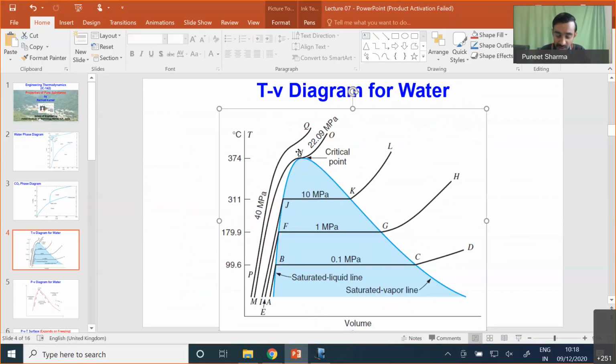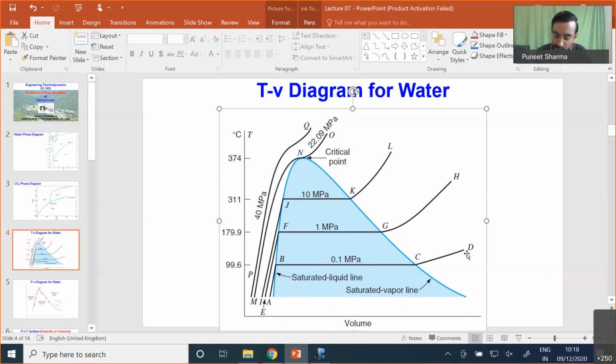Now, one important point you can clearly see from this TV diagram, particularly in the superheated vapor zone: for the pressure corresponding to 0.1 megapascal, the slope of line CD is very, very small. It means in this zone the effect of temperature on the change of specific volume is very prominent, because we have very low pressure.